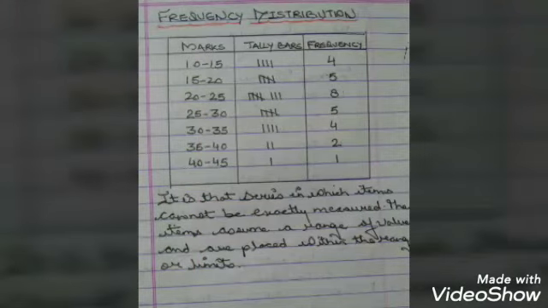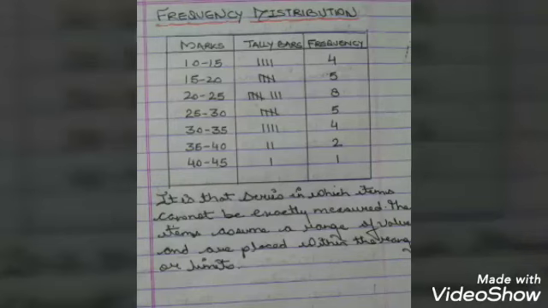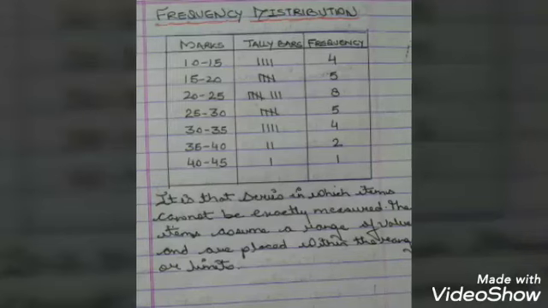Now the next is the frequency distribution. Children, frequency distribution is that series in which items cannot be exactly measured. That means the items assume a range of values and are placed within that range or limits.